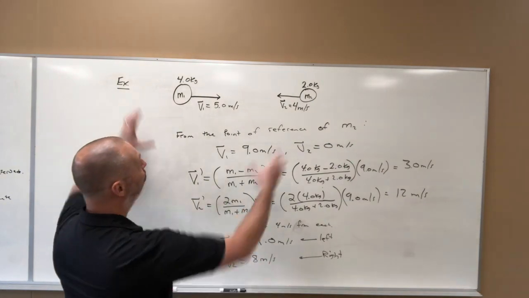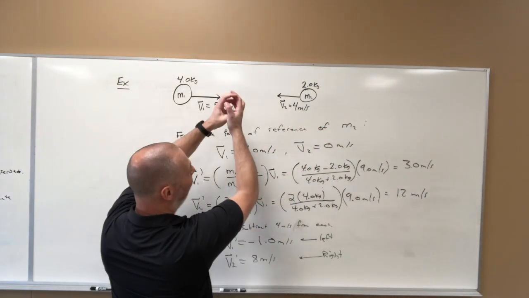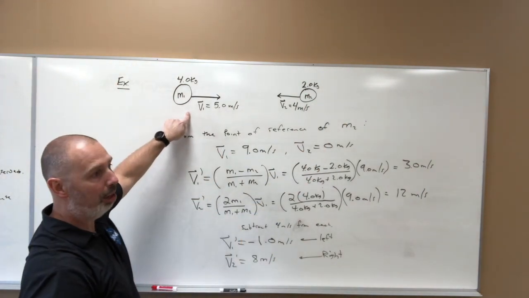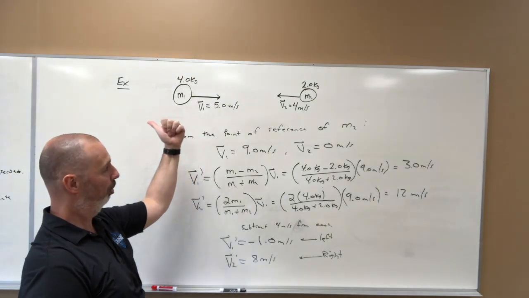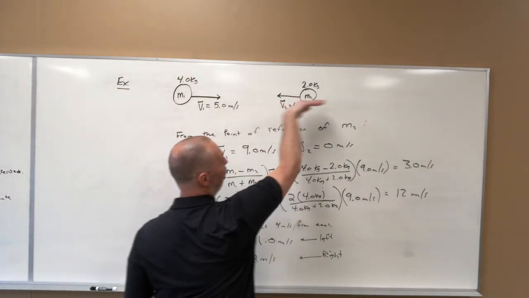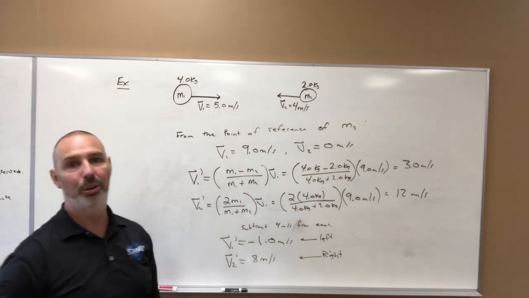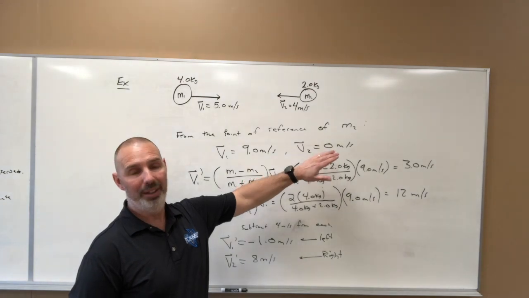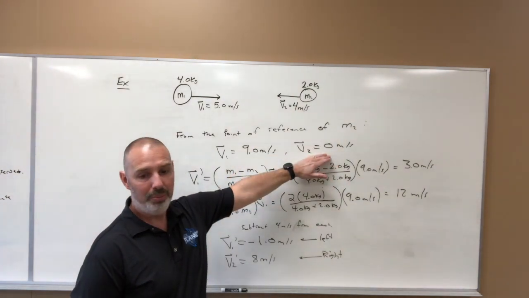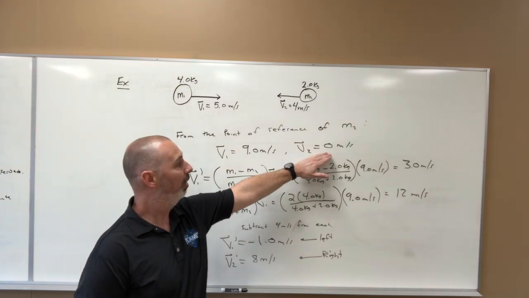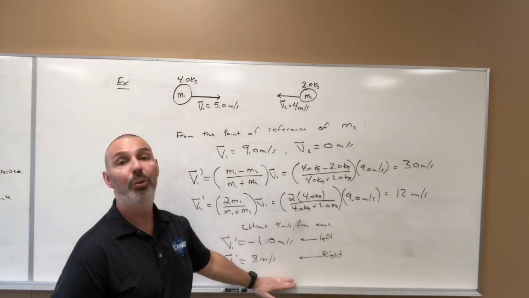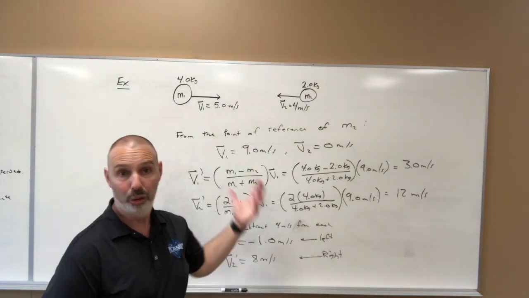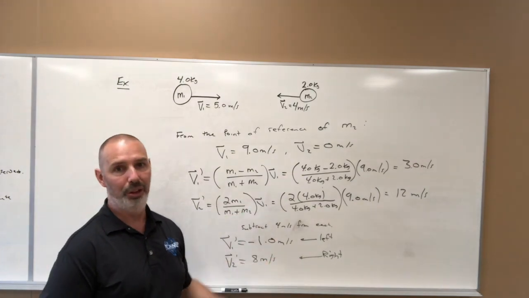So what's happening is these two objects are coming together, they're colliding, and then they're going apart again in opposite directions. Right? This left one, this V1 prime, was moving to the left slowly at 1 meter per second, while this V2 prime rebounded off that way to the right at 8 meters per second. And the key to these questions is being able to make V2 equal to 0 by taking that object 2 as your reference point, making it equal to 0, getting the answers, and then remembering to reverse that, whatever it is. Okay? If it's equal to 0, great, just use the formulas. If it's not equal to 0, then we have to do this.